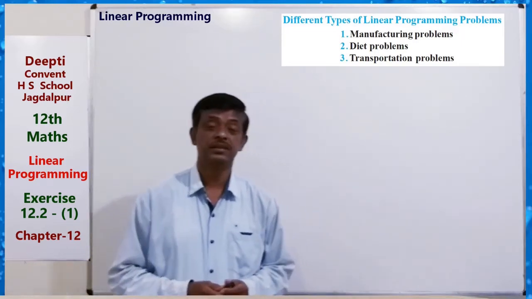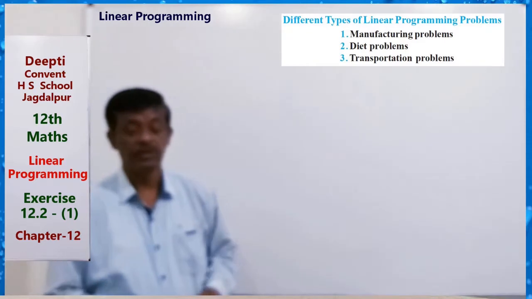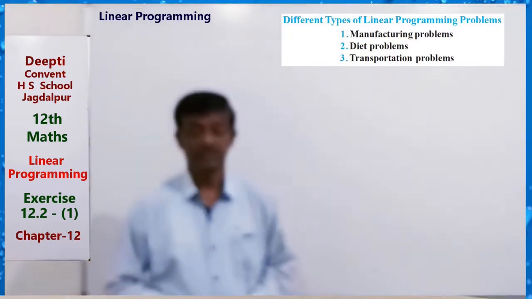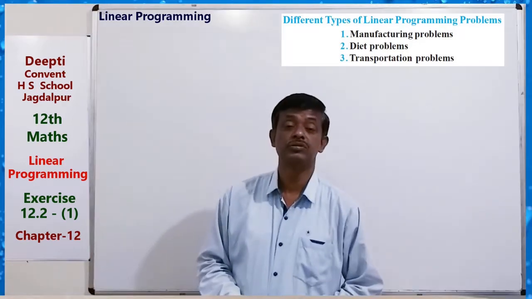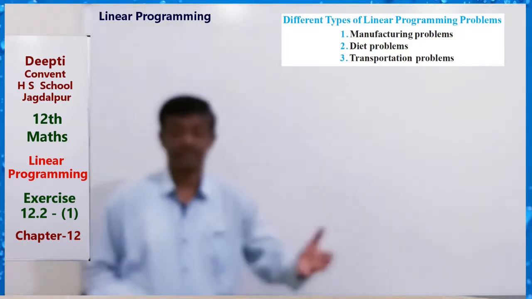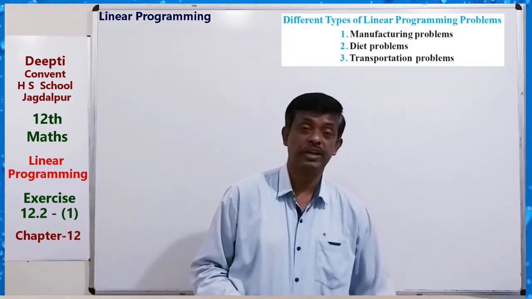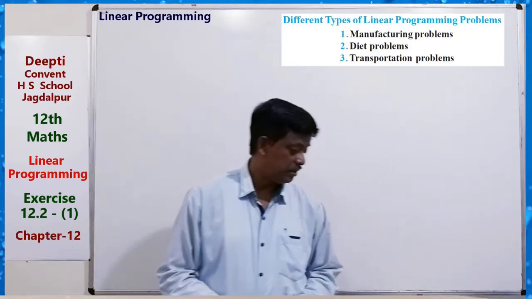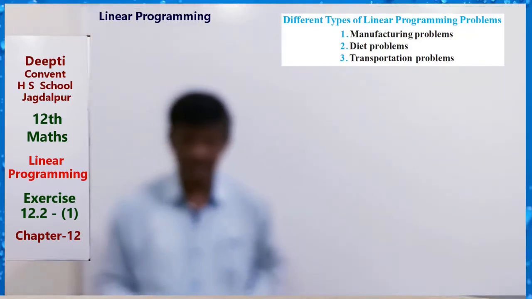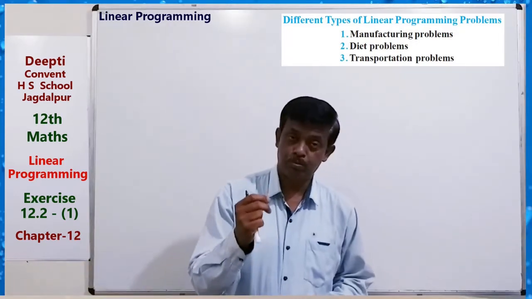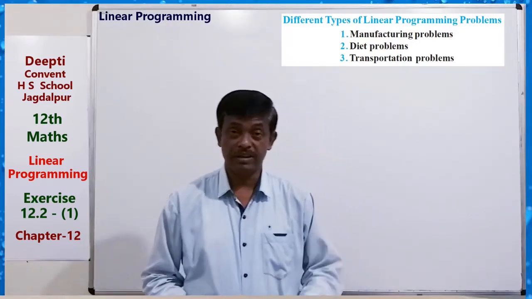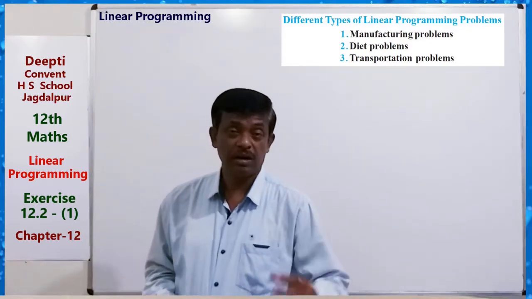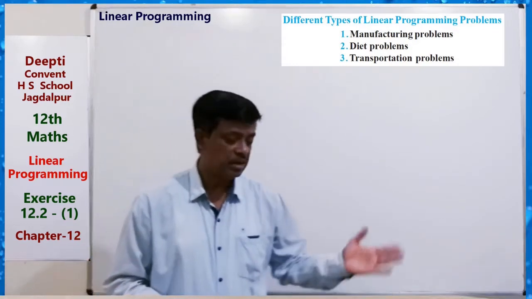Manufacturing problem means in that case we determine the number of units which should be produced by a firm and sold to get maximum profit, such that the products require how much labor hour, machine hour, manpower, etc. are involved there.